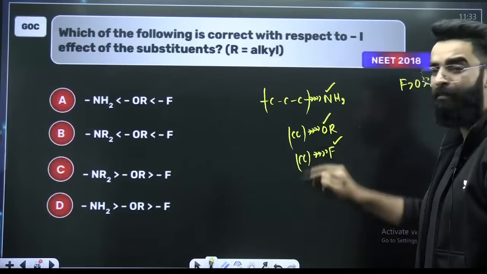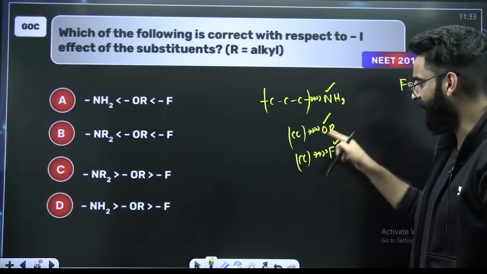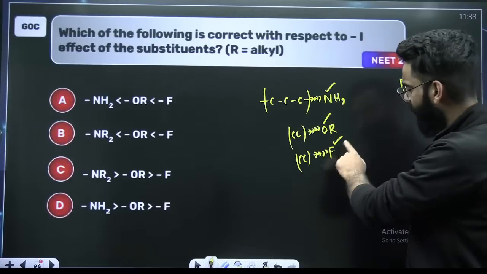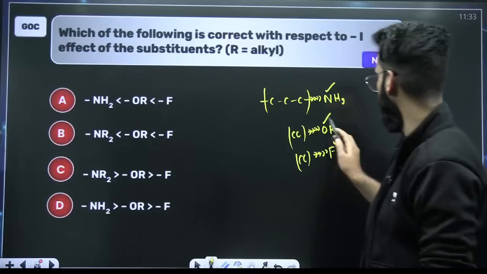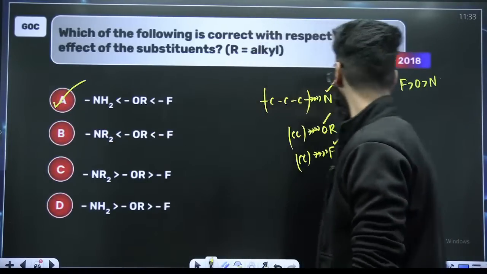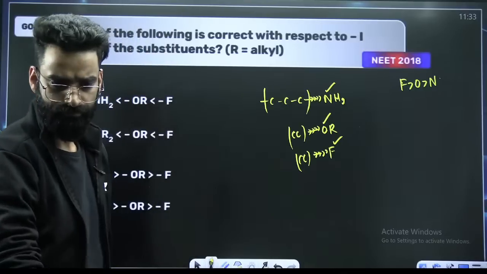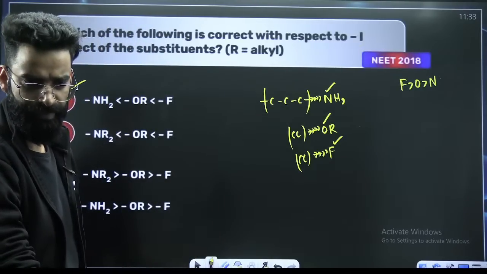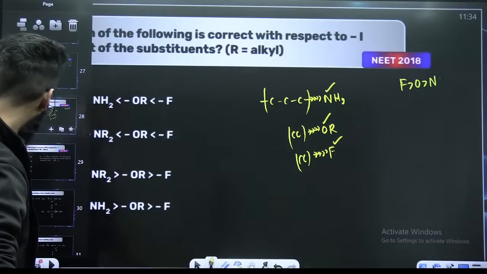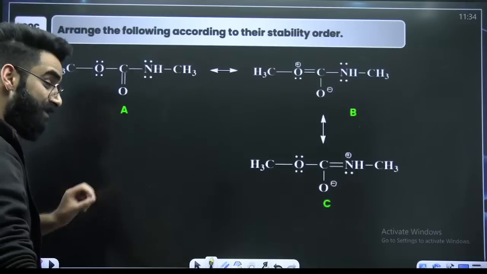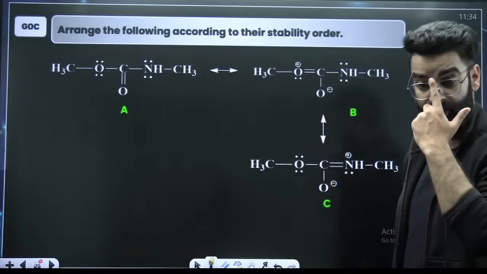So all the three will show minus inductive effect. Now which one will show more minus among the three? Here fluorine is attached directly, oxygen is attached, nitrogen is attached. Fluorine is more electronegative, right? So more electron withdrawing. So F has to be maximum followed by OR followed by NH2, right? Perfect. So this is the order, option A. Correct, people? Got it? I hope you got what I said. You have to be careful with all these things. These small things do happen in organic chemistry, right?